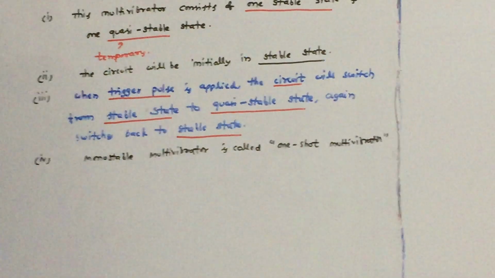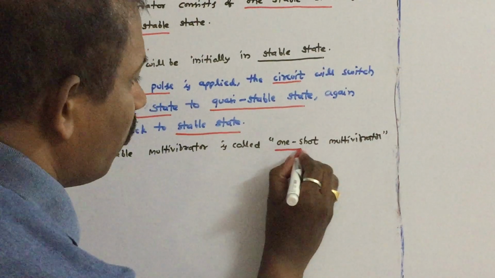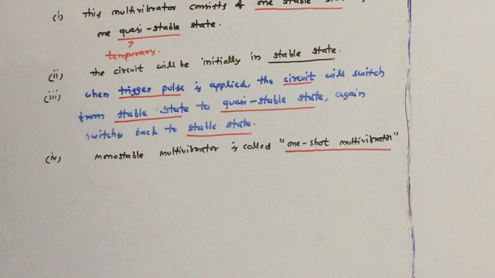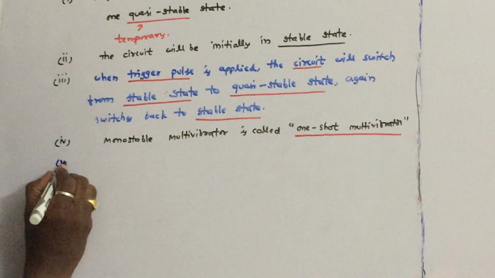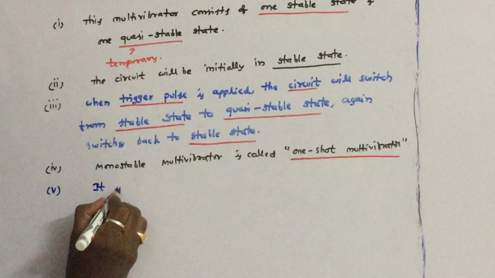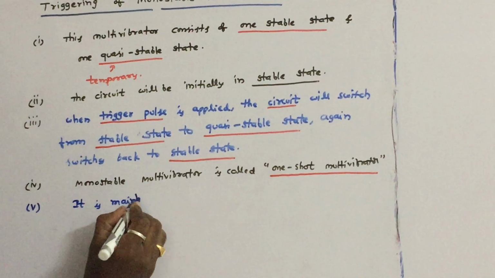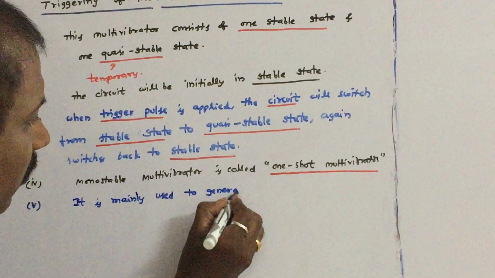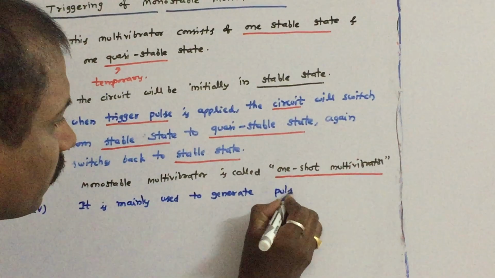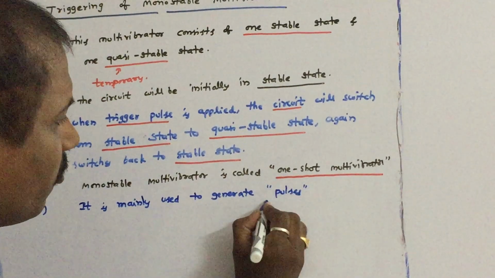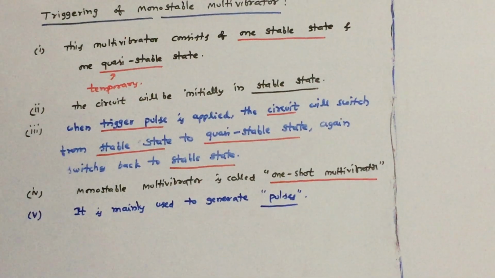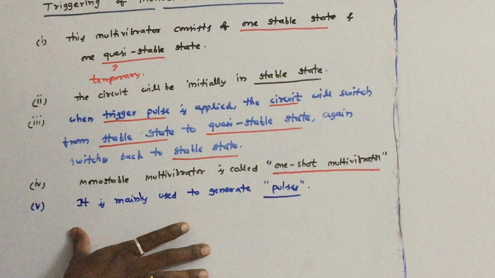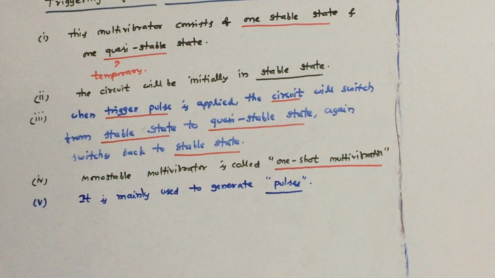Let us write the next point. It is mainly used to generate pulses. Like astable multivibrator is mainly used to generate square wave, this monostable multivibrator is mainly used to generate pulses.